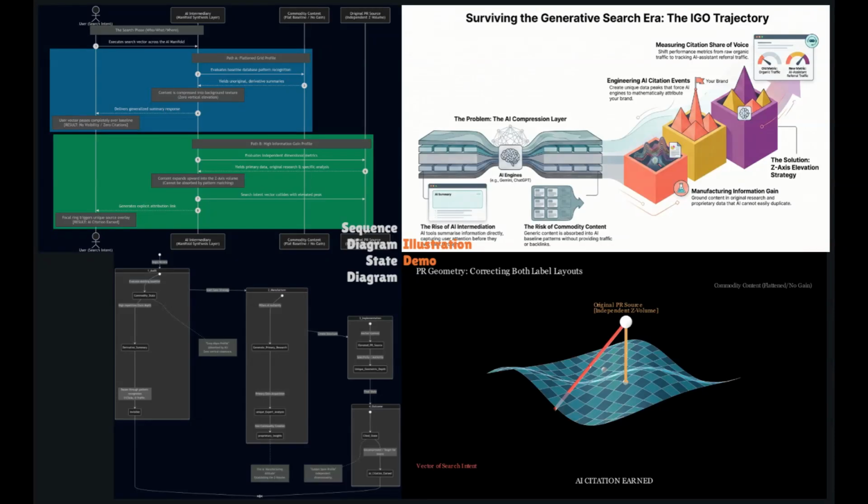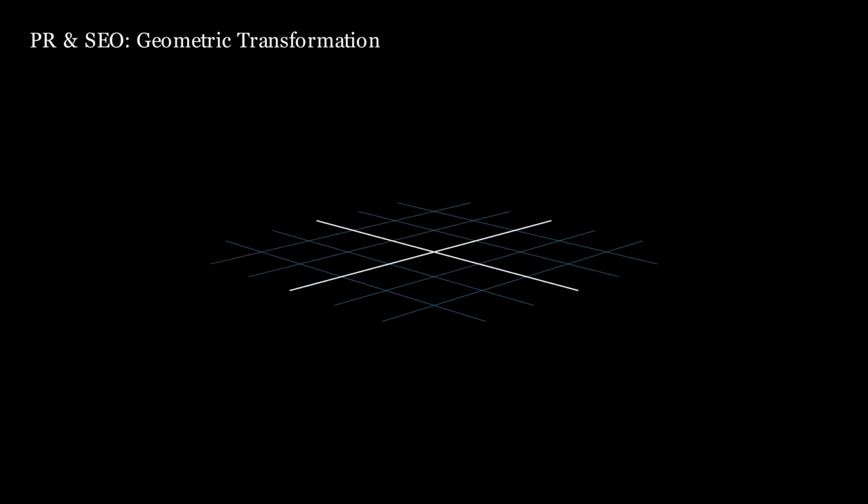The shift from traditional SEO to the generative AI era is a geometric struggle of depth versus flat design. Phase 1. The flattened commodity.